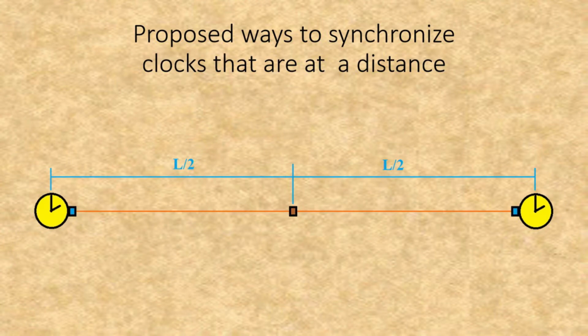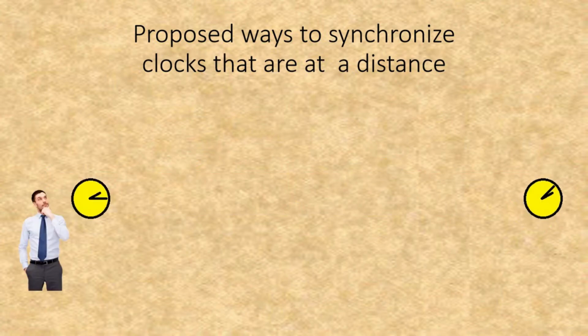Another common suggestion is to send the signal to both clocks from a central source that would set the clocks to the same time when they receive the signal. The problem is that it assumes that the one-way speed of light is the same in both directions. This would not even work for an observer of two clocks in a different frame of reference. He would still see them as out of sync. You still have the same problem as you did before. The observers by each clock would see the other clock as out of sync. Furthermore, if one of the observers did see both clocks as synchronized, they would measure an incoming pulse as traveling at infinite speed with an outgoing pulse traveling at 1/2 c. This is exactly what would be expected from the Anisotropic Synchrony Convention.